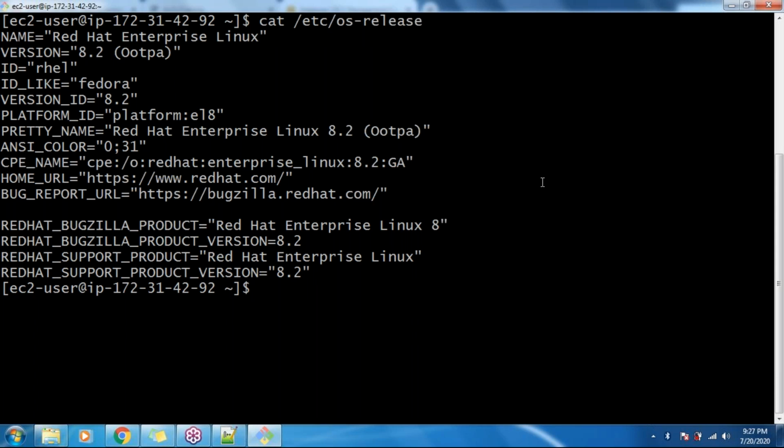Any doubts, guys, on how to create a machine in AWS cloud and how to connect? If you have any doubts, you can ask. There's no issues. Now you have logged in to the Linux machine that we created in AWS, right?